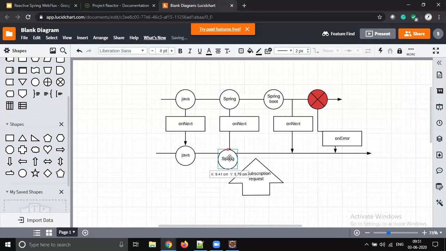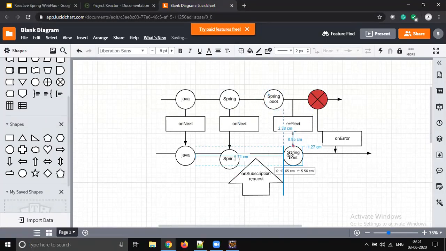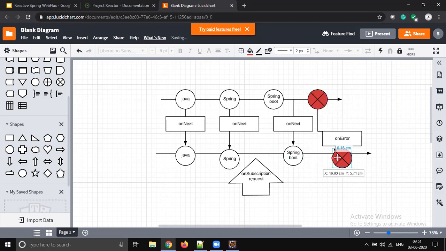And when there is an error, then you should think, okay, instead of on next event, on error event is going to be triggered, and that is going to be abnormal termination, right?